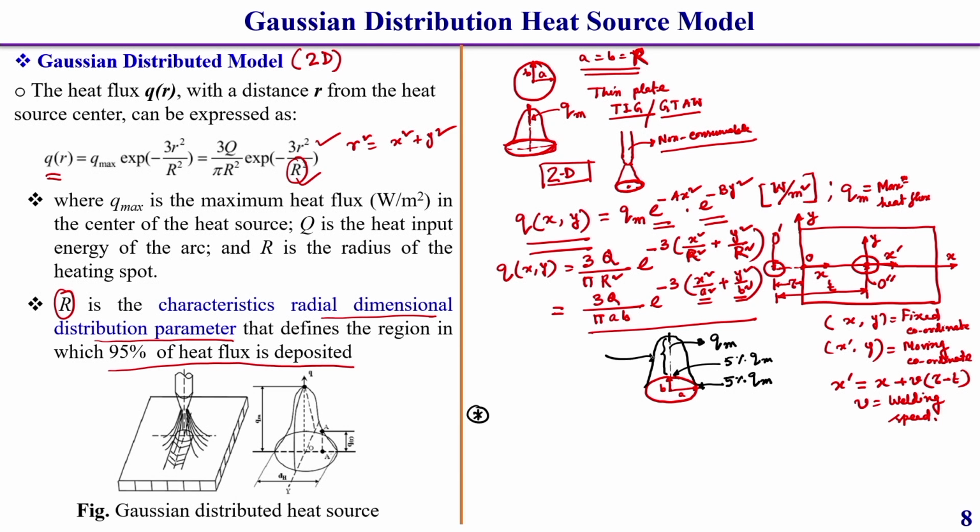The net heat input coming from the welding power source and distributed to this heat source can be written as Q equal to eta into V into I. This is generally distributed in a Gaussian manner on the surface, and the heat is dissipated over the surface of the plate and also conducted into the plate.